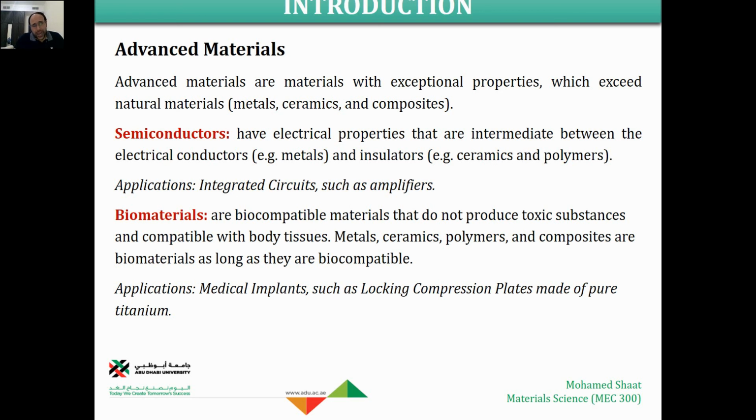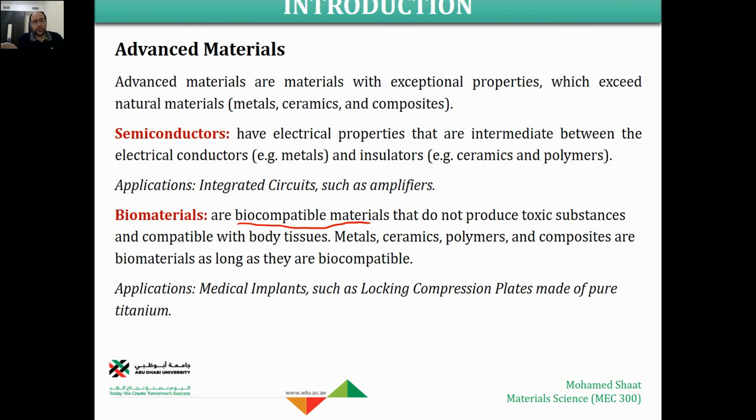Biomaterials are another group currently being developed, and lots of research is done on biomaterials. Simply, they are biocompatible materials that do not produce toxic substances and are compatible with body tissues, like our human body tissues. We can use these biomaterials, and there are lots of applications and lots of fields actually.